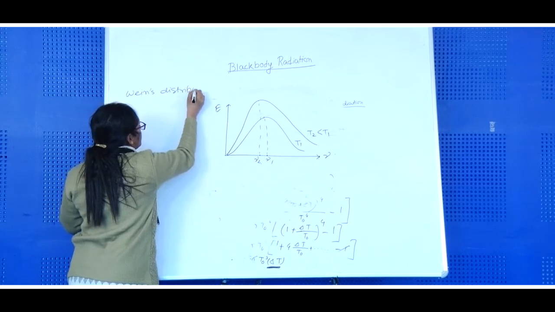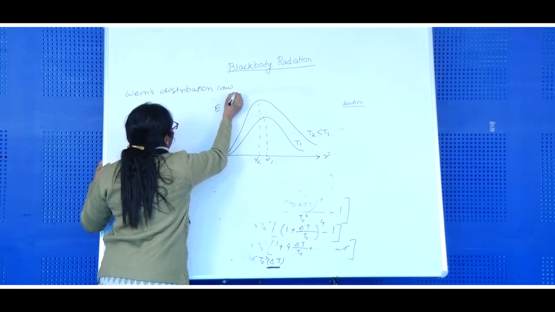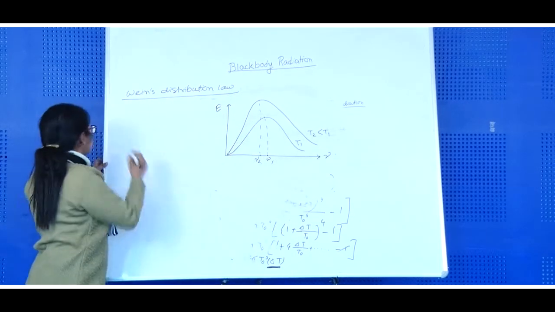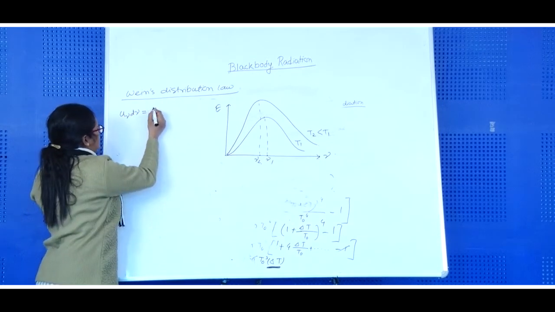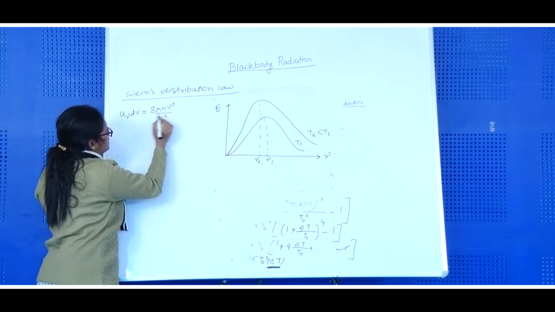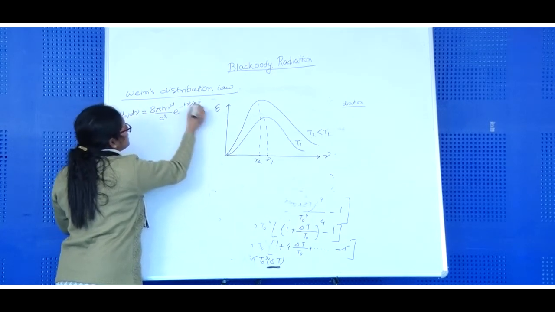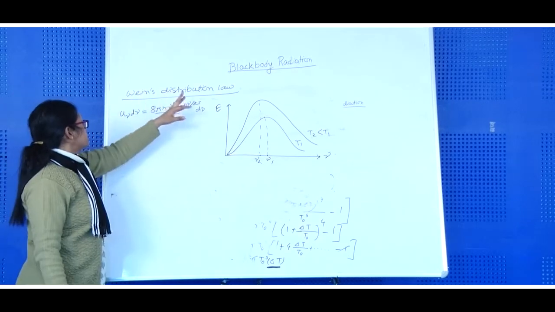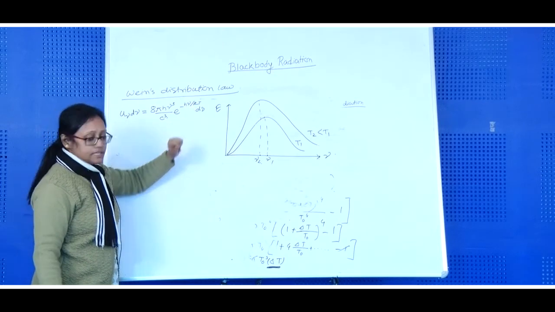That means the energy distribution law, which gives how the energy is distributed with the frequency. He got the formula 8 pi h nu cube by c cube e to the power minus h nu by kT. With the thermodynamic derivation, you can derive this, which I will tell in some other classes. The distribution law is 8 pi h nu cube by c cube e to the power minus h nu by kT into d nu.